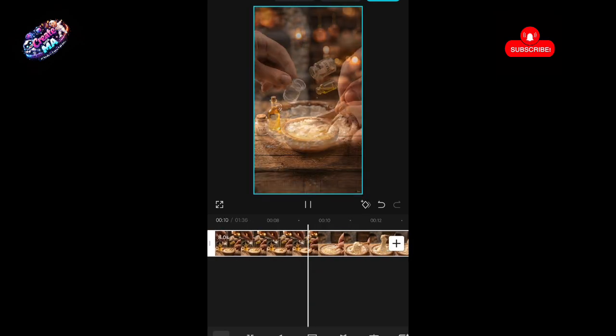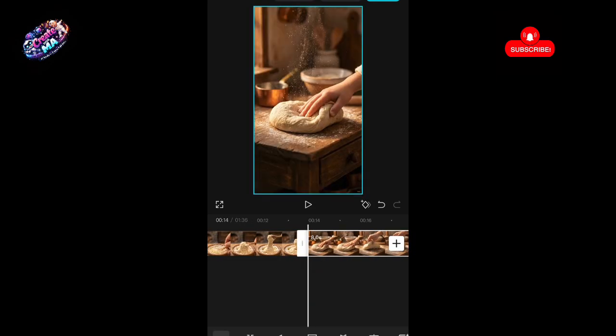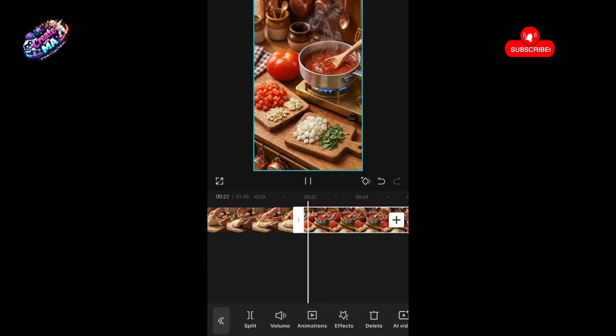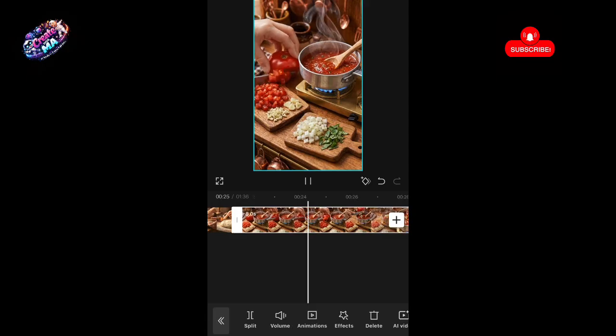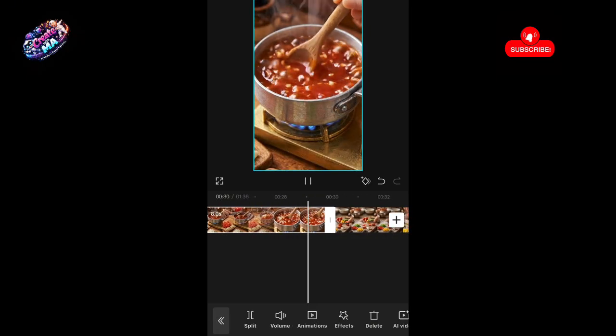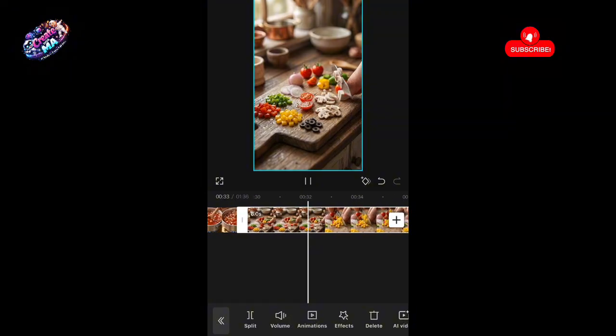Now I'm looking at it, you're cutting some things. I like the way it moves. Look at the dough, the way it makes the dough. I like how the hands were penetrating inside the dough. Now you could see the tomato, cutting of the tomato and putting it there. Like this is really nice. See how beautiful our tomato sauce looks. Like this is really nice and amazing.